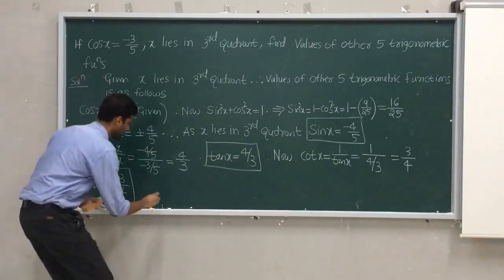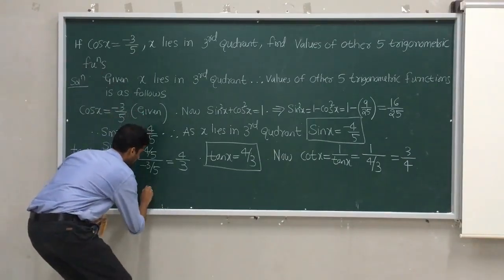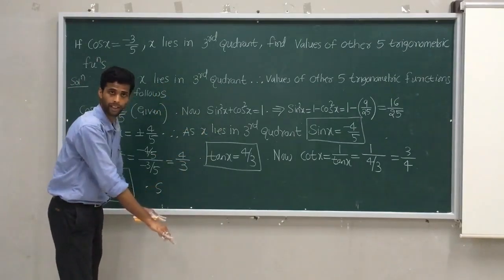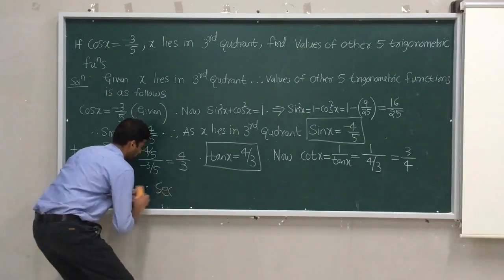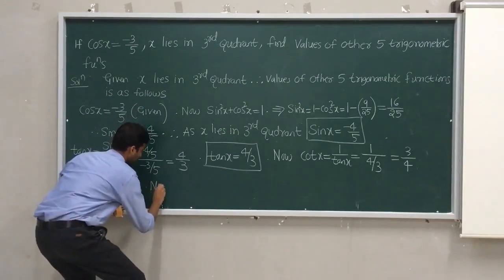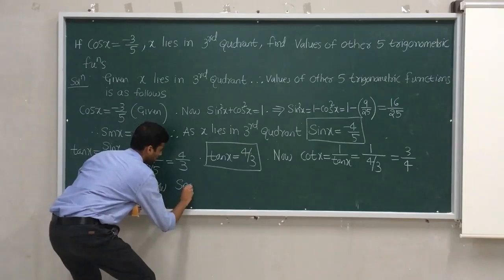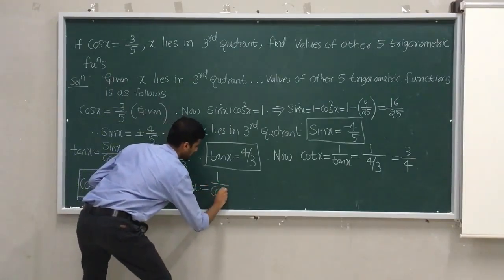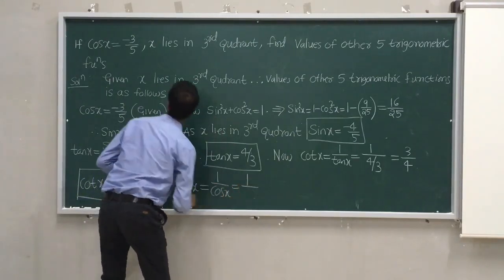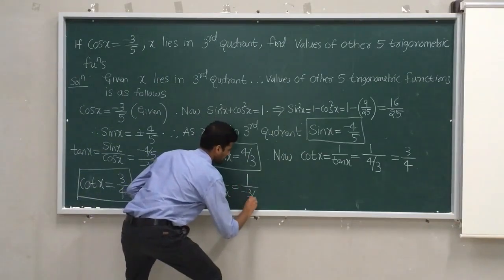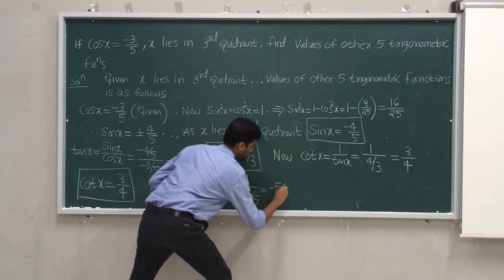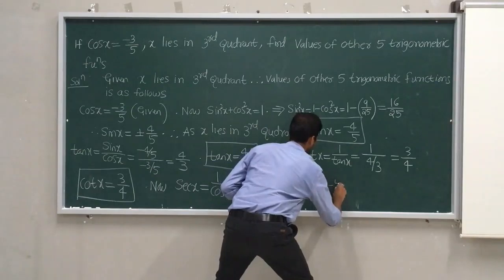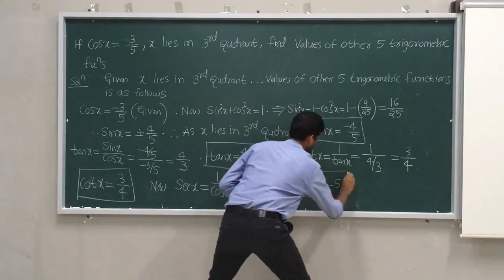So what is left? Sec x. Now, because of the less space, I wrote like this. You write one by one in the exam paper. Now, sec x is nothing but, I will write the answer directly, 1 by cos x, which is equal to 1 divided by minus 3 by 5, which is equal to minus 5 by 3. Therefore, the sec x answer is minus 5 by 3.